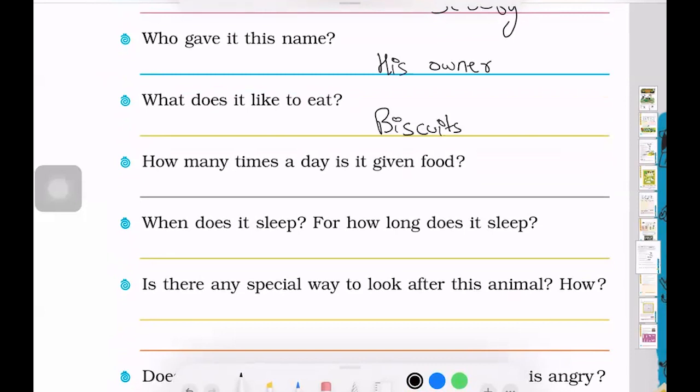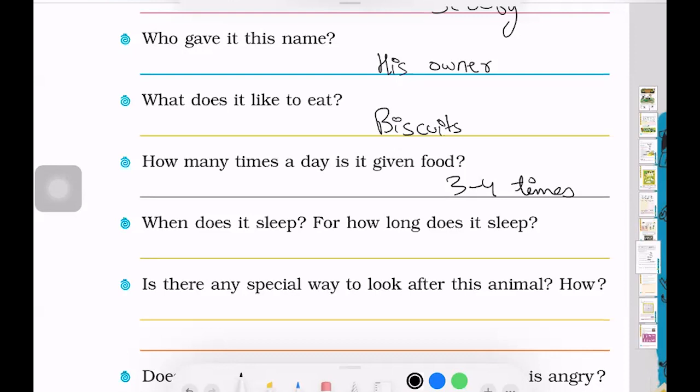As well as the bones. How many times a day is it given food? He gets it 3 to 4 times. Then when does it sleep? For how long does it sleep? He sleeps at night and sometimes in the afternoon also.